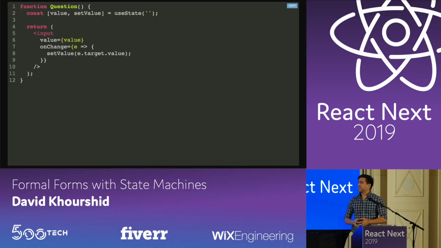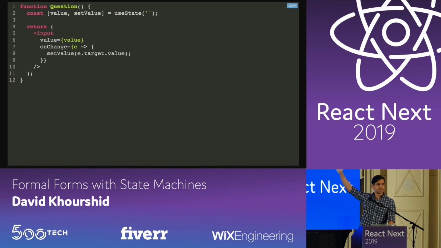An emphasis on might, because without properly modeling our forms, which is what we're talking about today, things can also get messy. So either way, whether you're using a library or not, you're sort of screwed. And I'm going to show you why. So let's take this async validation example. For example, we had the value and set value, and we're using state. So just very simple React hooks.